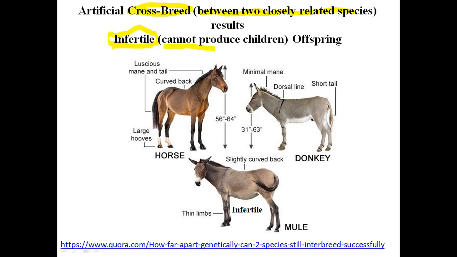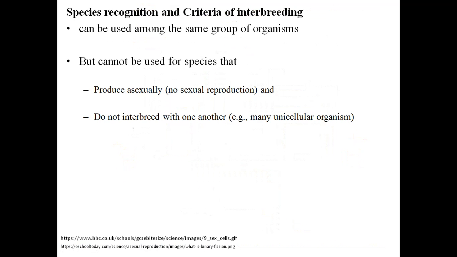Infertile means that they cannot produce their own children. Here is an example: a female horse is crossed with a male donkey, and the result is an infertile mule. The infertile mule is not able to produce its own children.